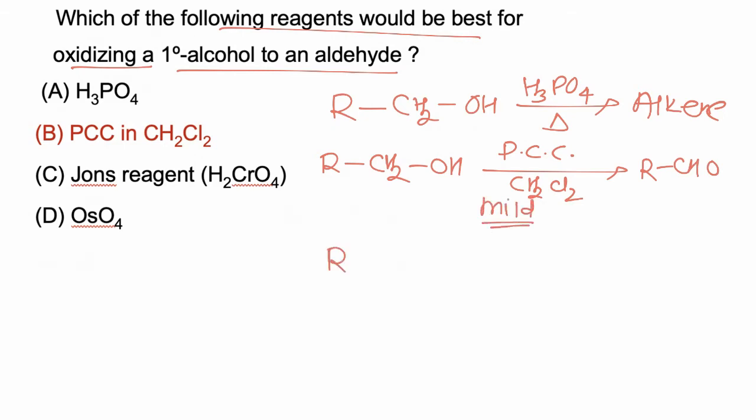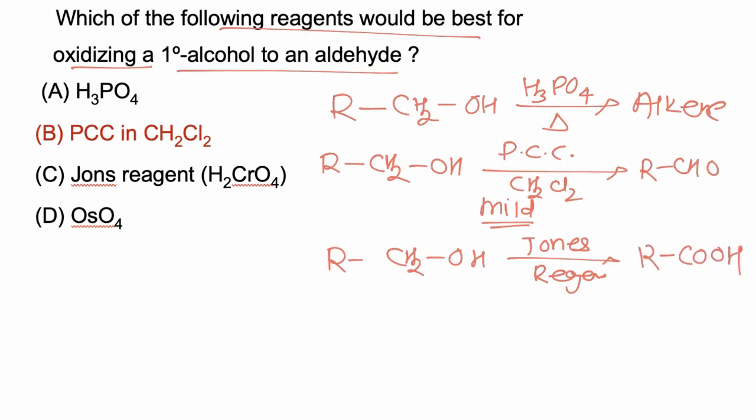Now if Jones reagent is taken, since Jones reagent is a strong oxidizing agent, it will convert the alcohol to an aldehyde first, and finally the aldehyde will be converted to acid. Osmium tetroxide will not react with alcohol, so the best reagent to convert alcohol to aldehyde among the given options is B, PCC in CH2Cl2, and hence the correct option is B.